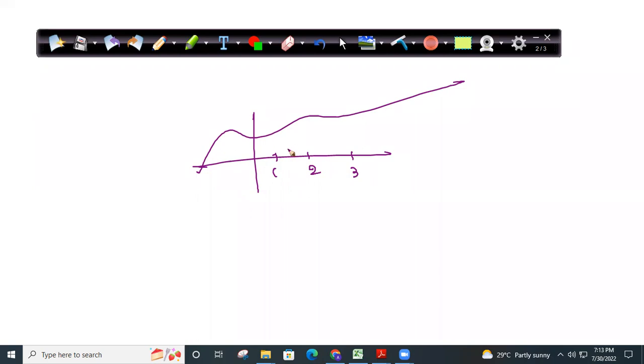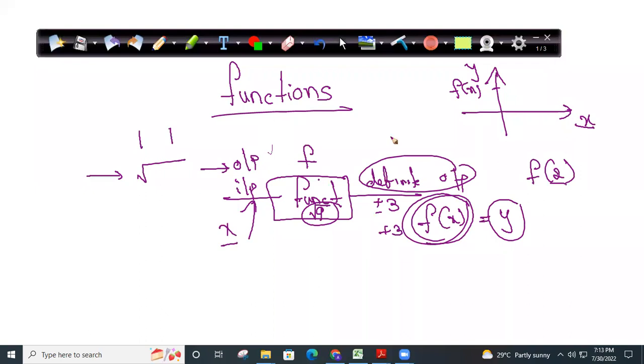So now if I say f of 2, it means when x is equal to 2, what is the y value? Suppose this is 10, then f of 2 is 10. That is the meaning, right? What does a function do? It gives f of x as output.